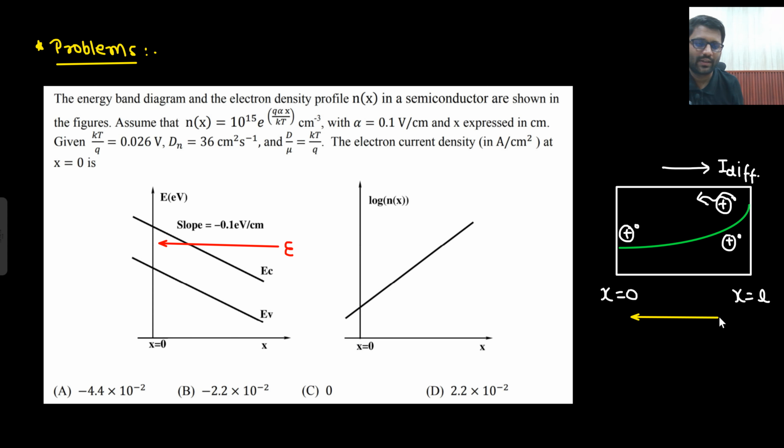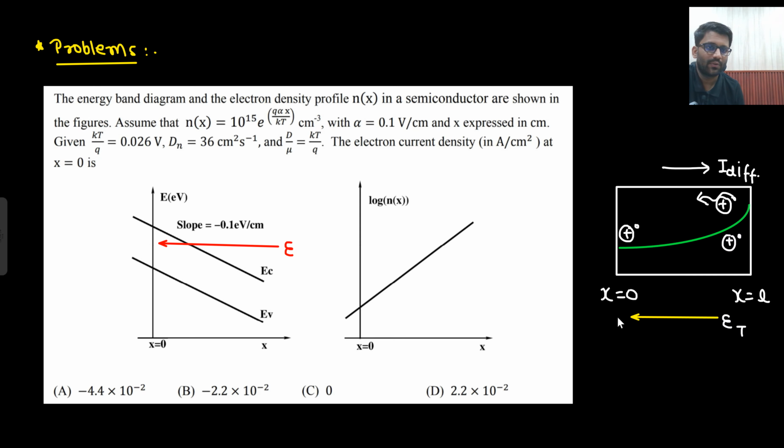I am not sure whether it is built-in or total. Sorry, this is the total electric field. Whether the external field is being added or opposed, I don't know anything. But I just know that the total electric field is in this direction. That I know.